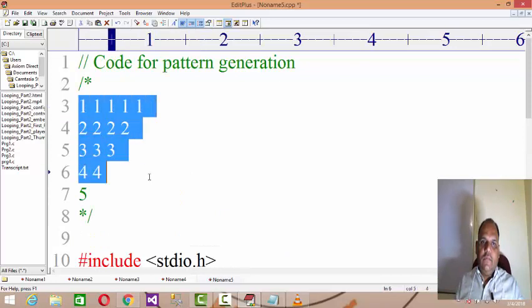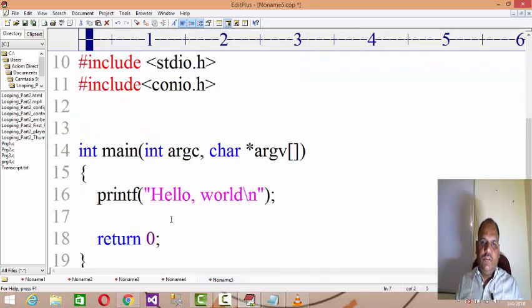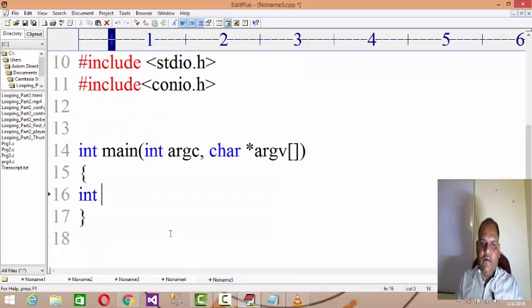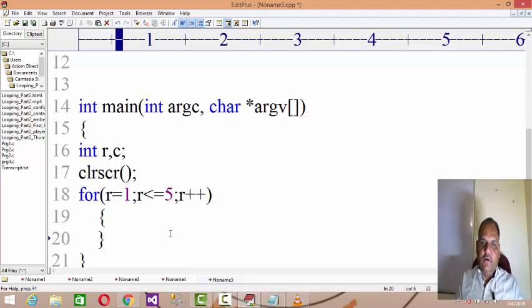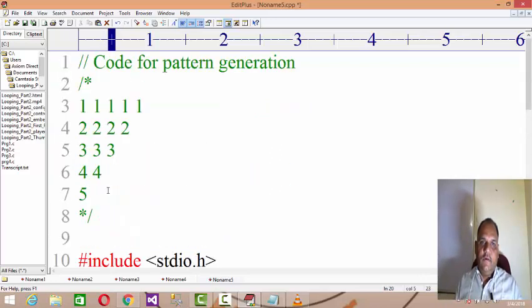Now you have incremented row positions. It's okay, you can set the initial loop like int r, c, clear the screen, for r equals 1, r less than or equal to 5, r plus plus. But now we need to concentrate on the column.